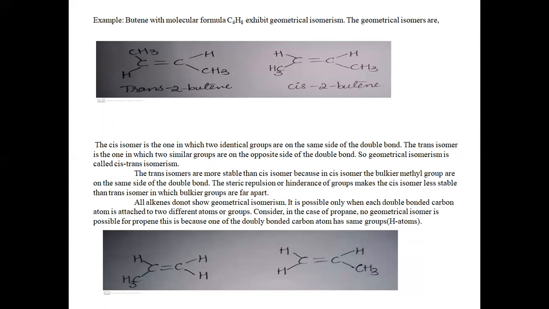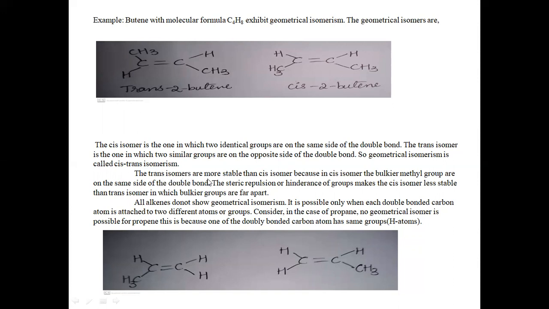In the cis isomer, see here in the second example, cis-2-butene, two identical groups, the two methyl groups CH3 and CH3, are on the same side of the double bond. Whereas in trans-2-butene, the two methyl groups are on the opposite side of the double bond. So this geometrical isomerism is also referred to as cis-trans isomerism.